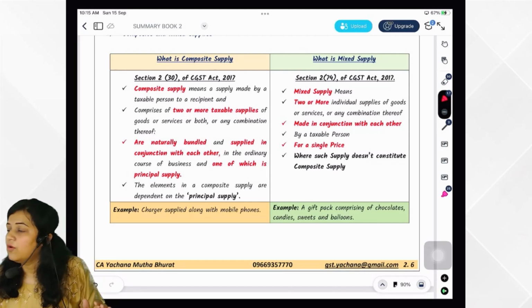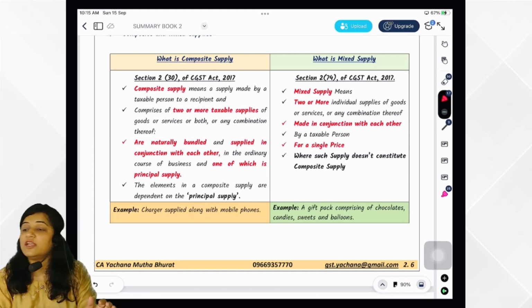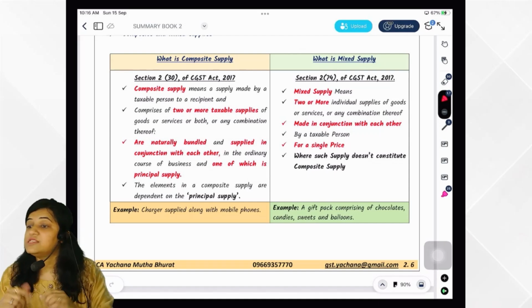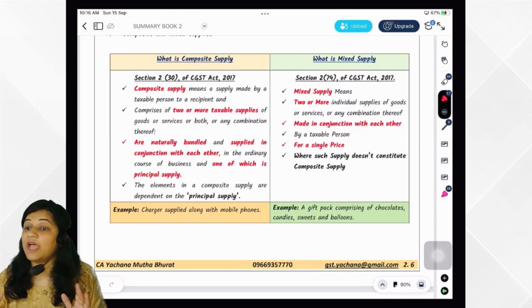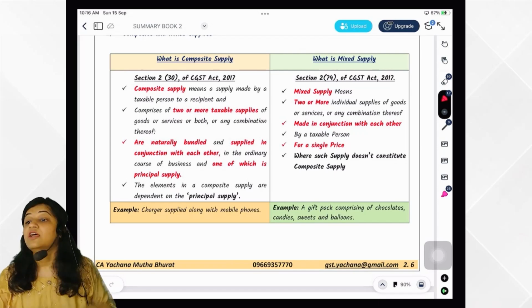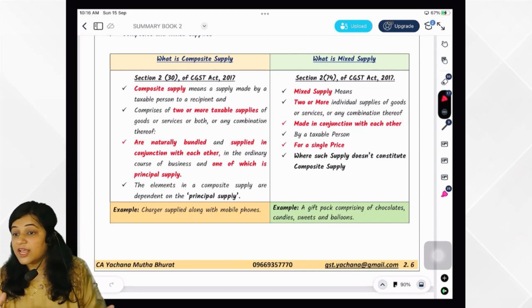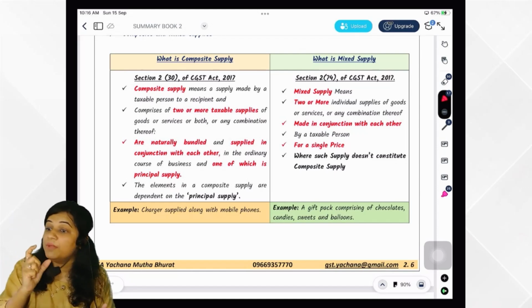Principal supply. Okay, that is the predominant element. So in that case, section 8 said that it would be treated as supply of principal supply, and that means the rate of tax of principal supply would be levied. So in case of composite supply, for example a laptop with a charger, the rate of laptop would be levied on the charger as well. Why? Because the principal supply is laptop. That is the predominant element.